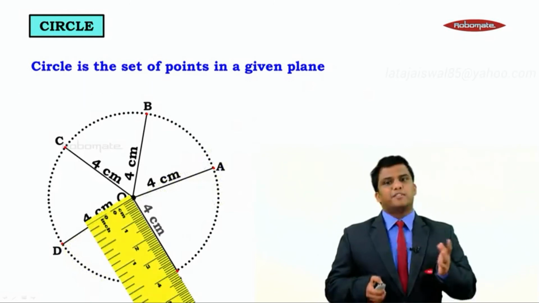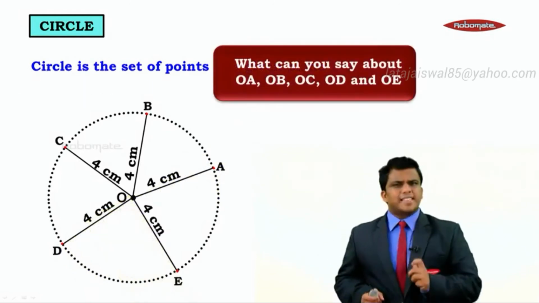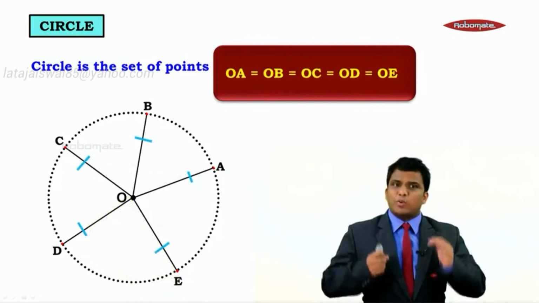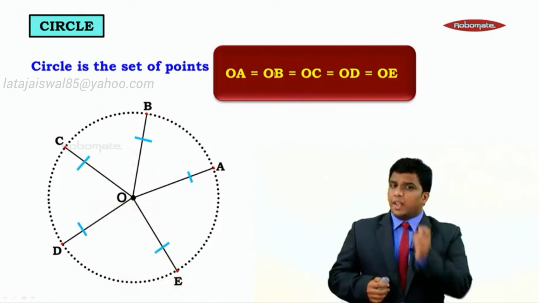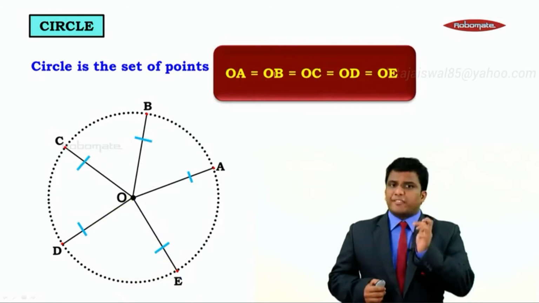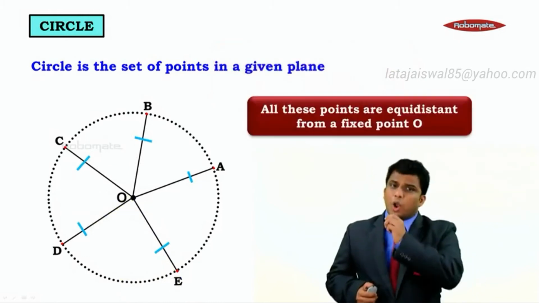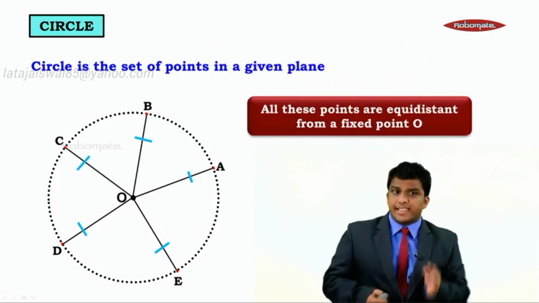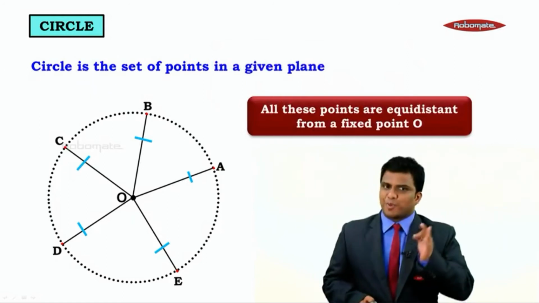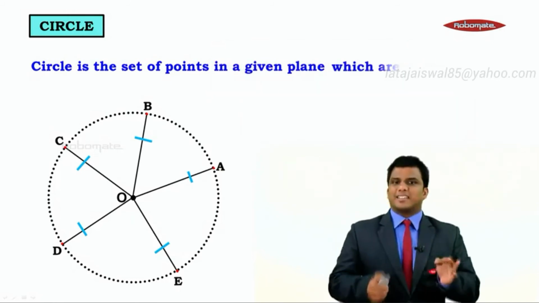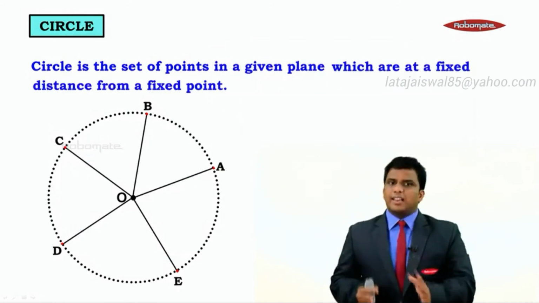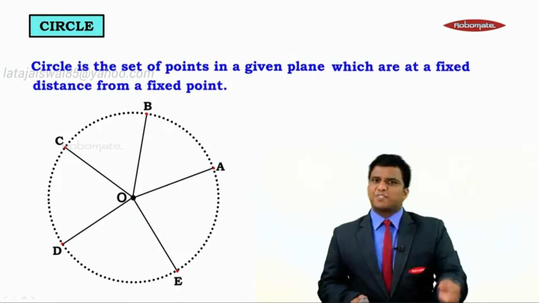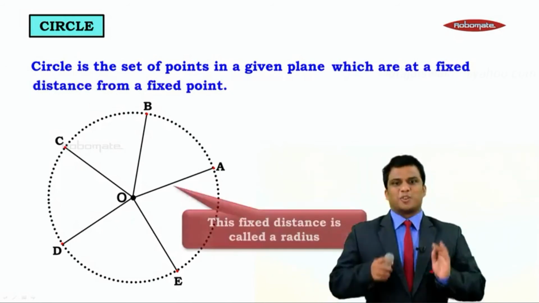It's again 4 centimeter. So what can we say about OA, OB, OC, OD and OE? They are equal. Out of which we can see O is repeated. So O is the fixed point. So can I now say all the points are equidistant? That means they are the same distance from the fixed point O. So this is how a circle is defined. Circle is a set of points in a given plane which are at a fixed distance from the fixed point. So we have understood what's a circle.